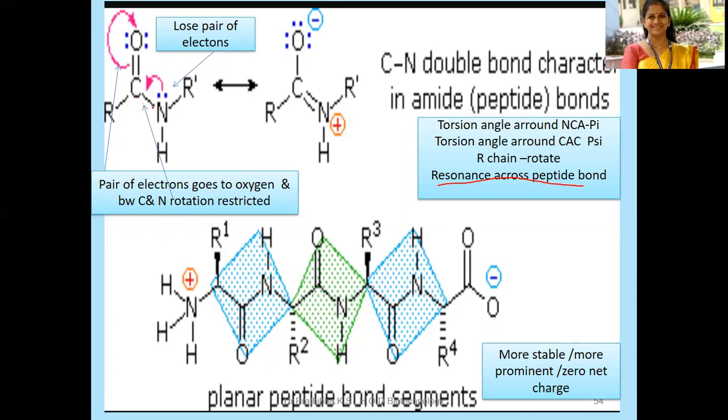And here, C and N rotation is restricted. Okay, because of this kind of resonance strengthening the polypeptide chain, the rotation is restricted between the C double bond O and NH, because they always share. Okay, always share, whereas where you can see the pure single bond, only near the alpha carbon atom, rotation is possible only here. Only rotation possible here, and here, because this peptide bond is rigid and planar. Okay, and this peptide bond is more stable, more prominent, with zero net charge. Okay,